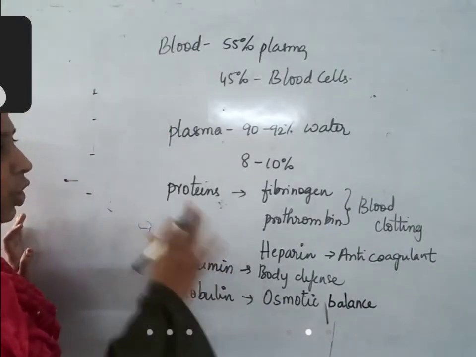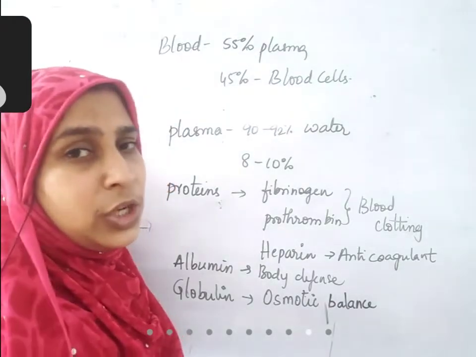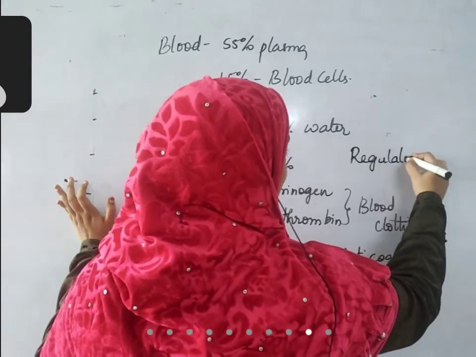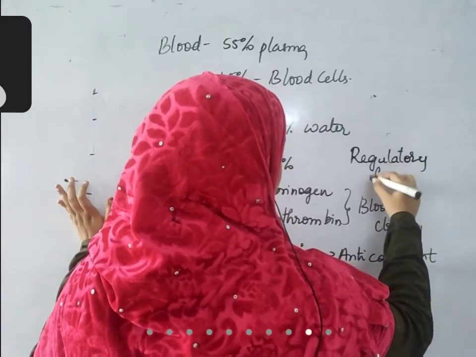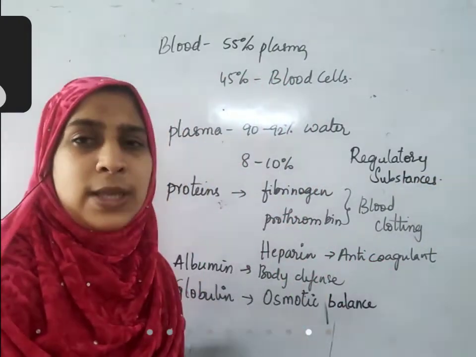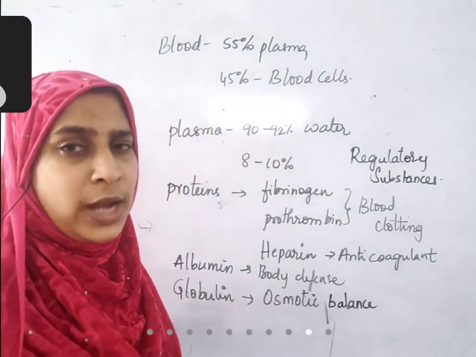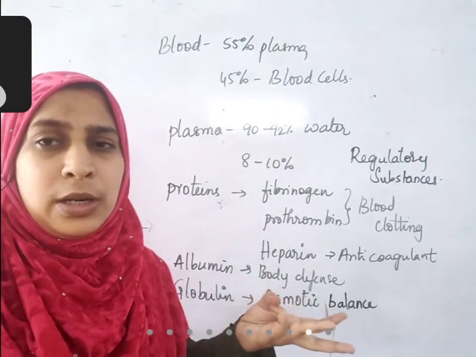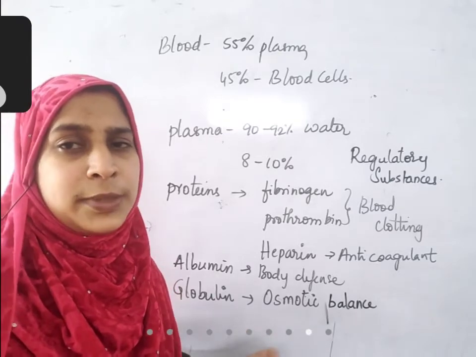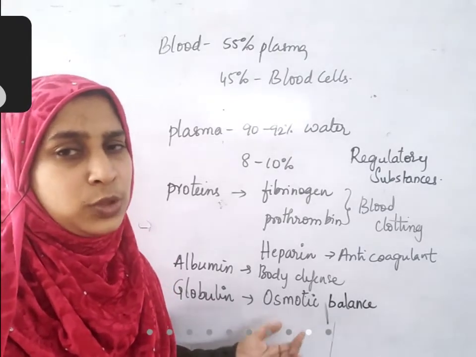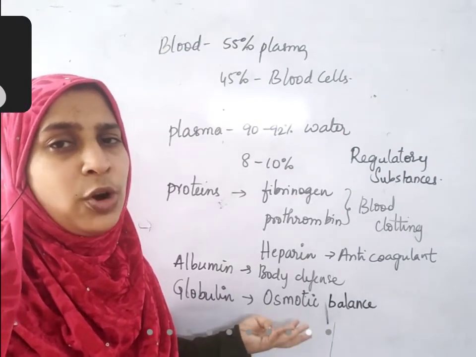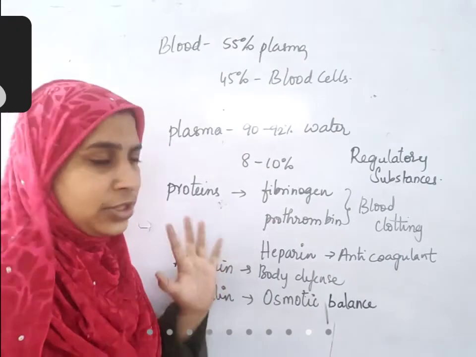Apart from that, all the regulatory substances are those substances which enter blood only for transport. Can you list out some of the substances which enter blood only for transport? Take for example all the nutrients, whether carbohydrate or protein, all these substances enter blood only for transport. Excretory material, carbon dioxide, oxygen, antibodies, hormones, all these are regulatory substances.